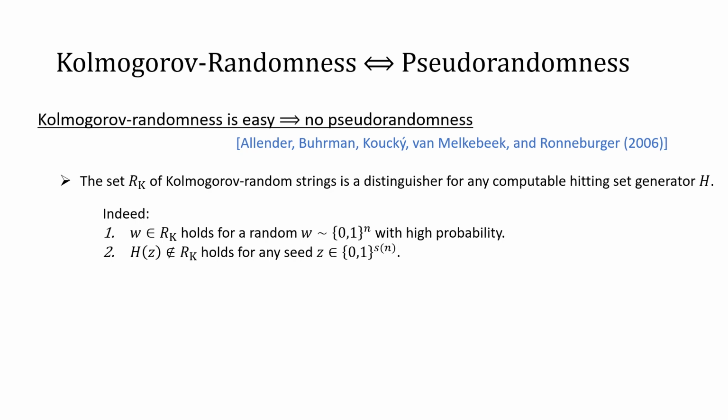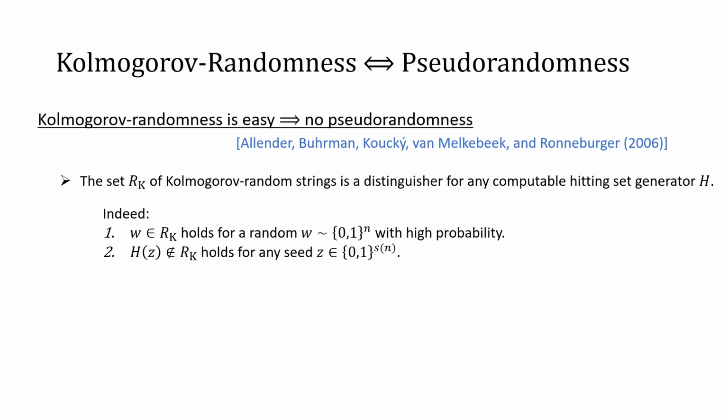What I'm claiming now is that Kolmogorov-randomness and pseudorandomness are equivalent in a certain technical sense. One direction was explored by the work of Allender et al., and they observed that the set of Kolmogorov-random strings is a very powerful distinguisher that works for any computable hitting set generator. This can be observed by the following two facts.